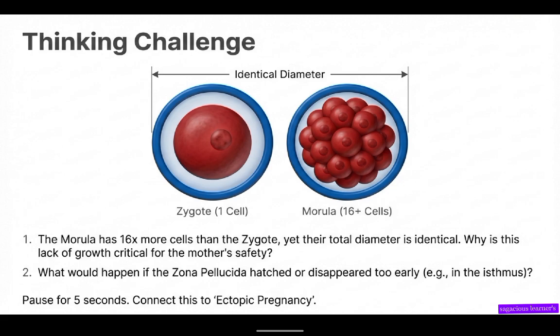When it ruptures, it leads to surgical operations, and the mother is immediately rushed to hospital in order to save her. So the zona pellucida performs a lot of functions in the woman's body.